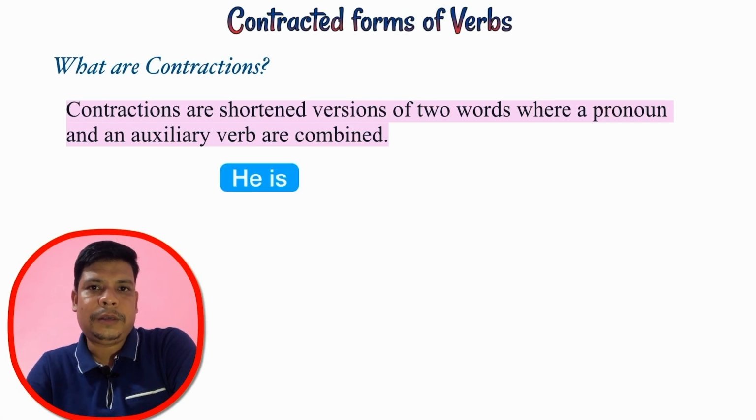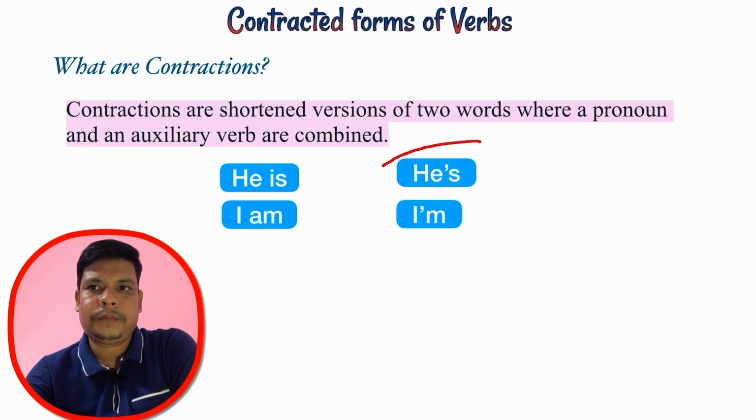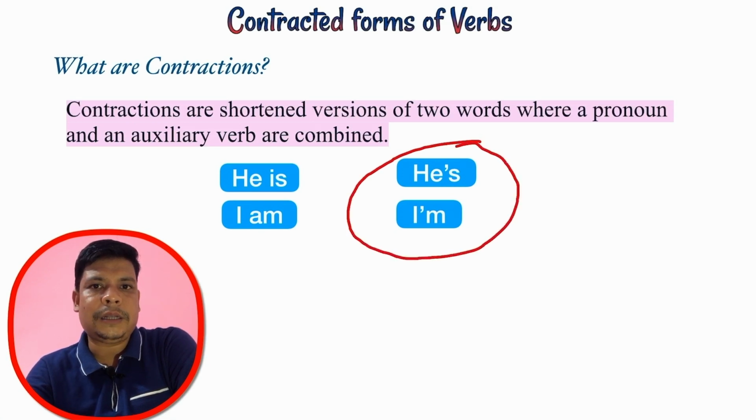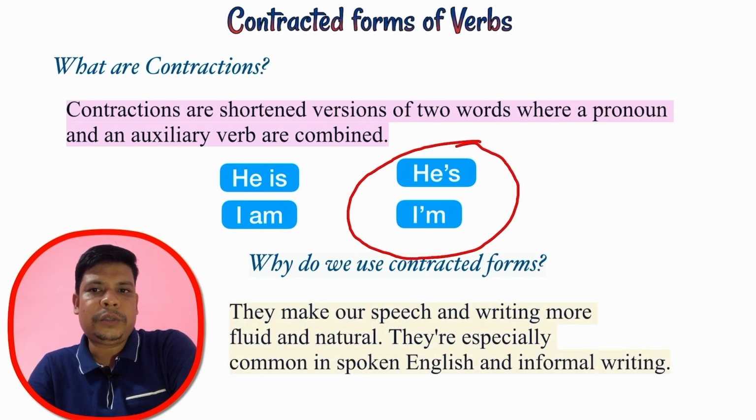Okay. He is becomes he's. Likewise, I am becomes I'm. These are the contracted verb forms. Now, you may be thinking, why do we use the contracted verb forms? We use them because they make our speech and writing more fluid and natural sounding. They are especially common in spoken English and informal writing.